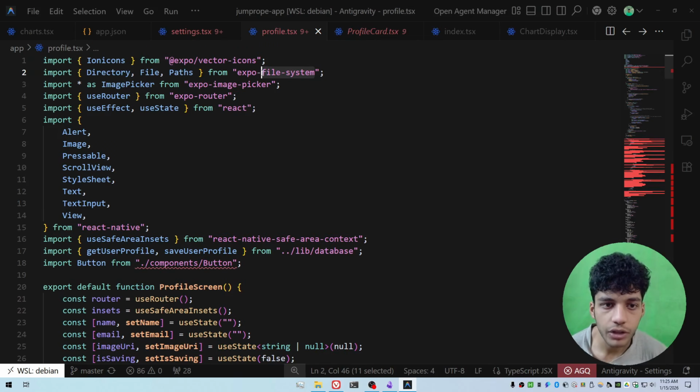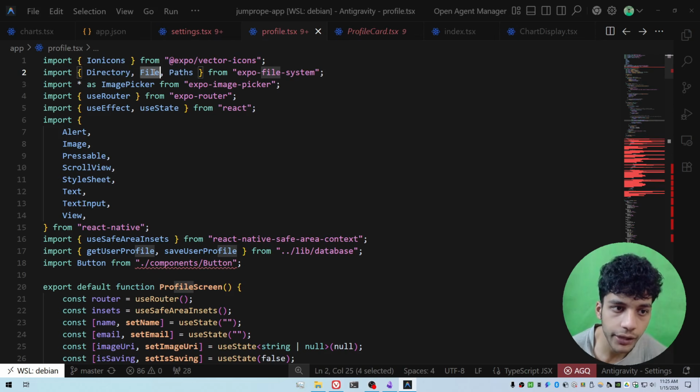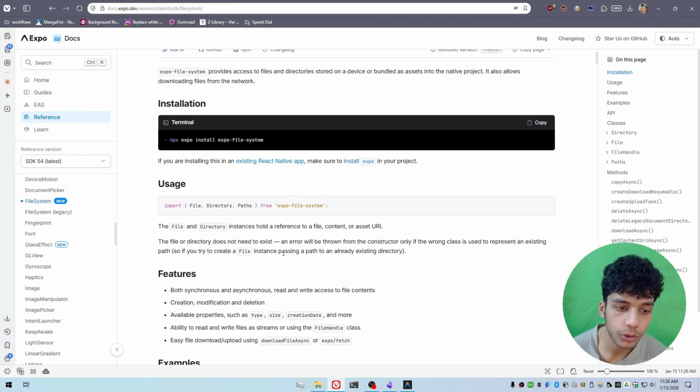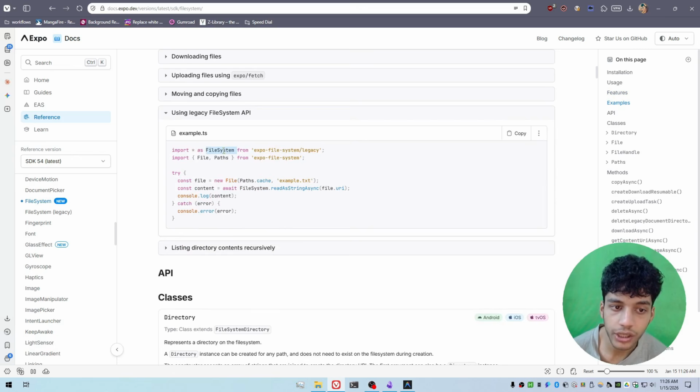If you've used Expo file system before, you know that the latest and greatest way to work with files is the file object and the paths object and the directory object over here. And I can show you this on the docs as well over here. You can see if you go directly to the Expo docs, they're using the same objects over here, right? That's the latest way to handle files in Expo. But there's also a legacy deprecated file system API down here. And this is what AI was using when I was trying to implement this profile picture change feature, right? And I tried going back and forth with it, but it just wouldn't fix it, right? Why? Because AI is trained on this old deprecated data.